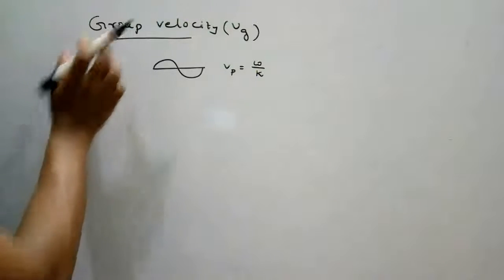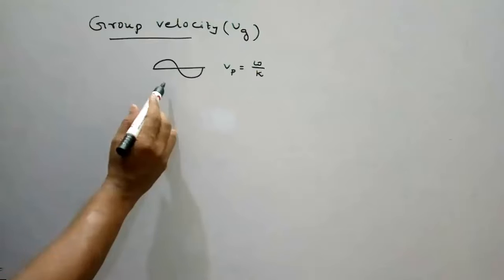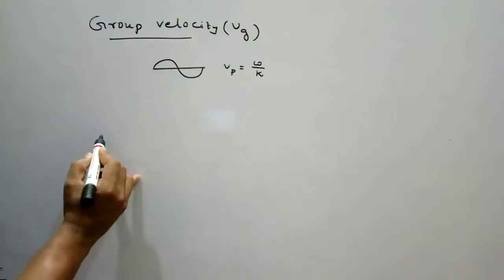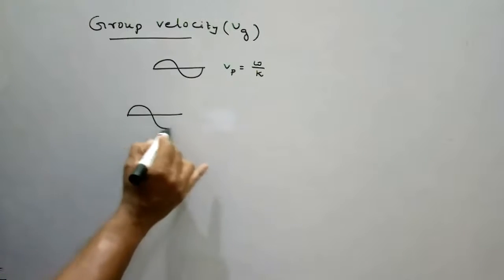But in group velocity, we consider not only one monochromatic wave, we consider a number of waves.